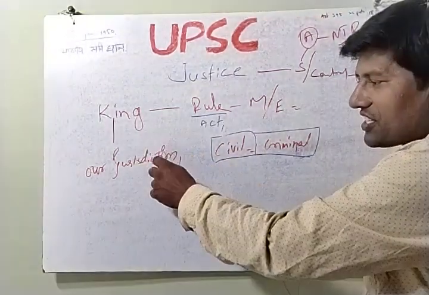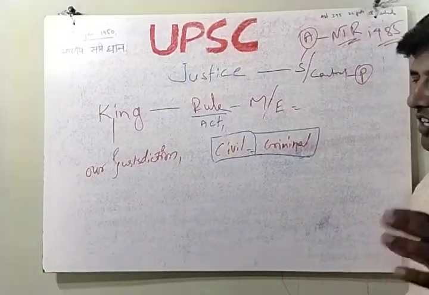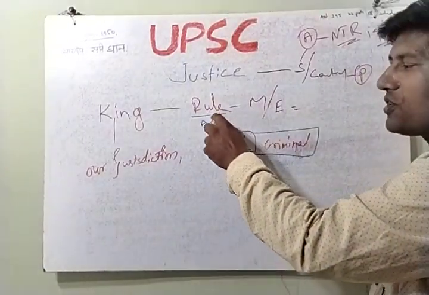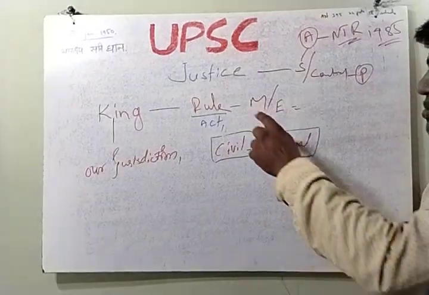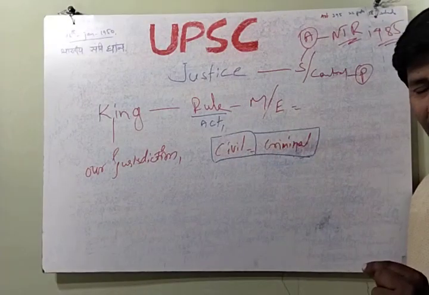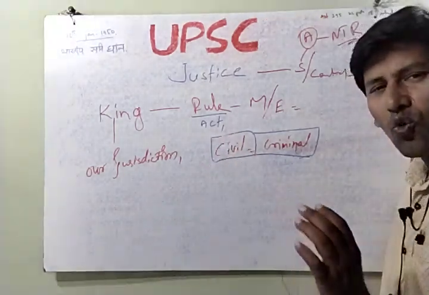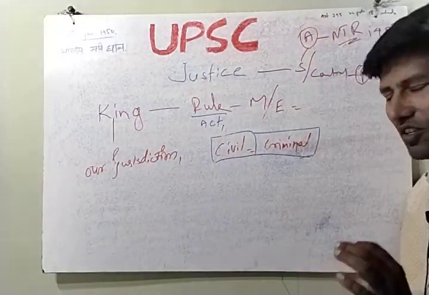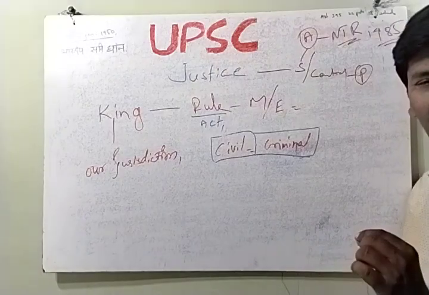In that jurisdiction, the king formed rules, and these rules are like acts. An act has no exemptions.